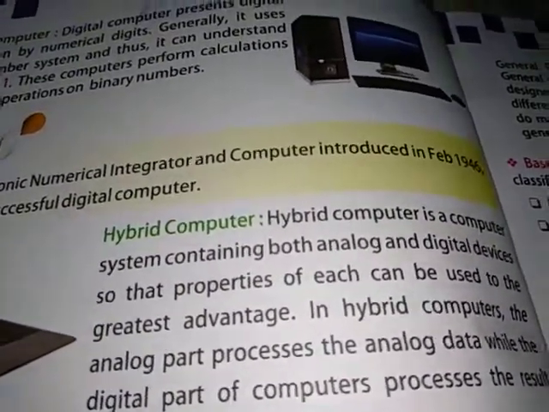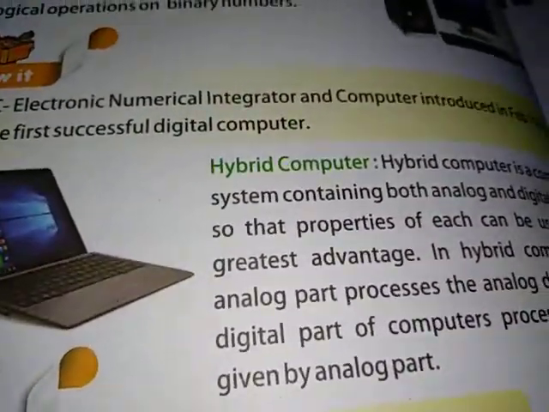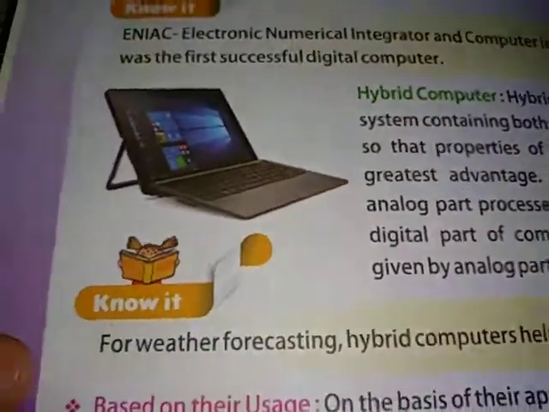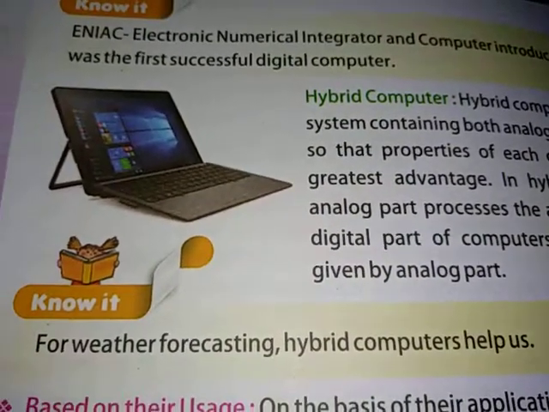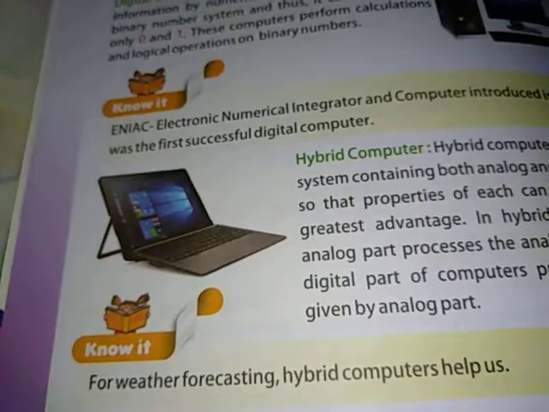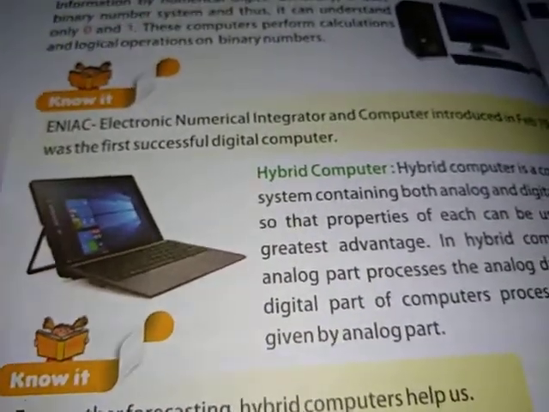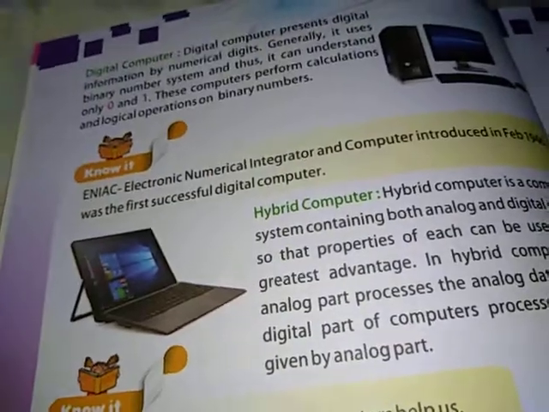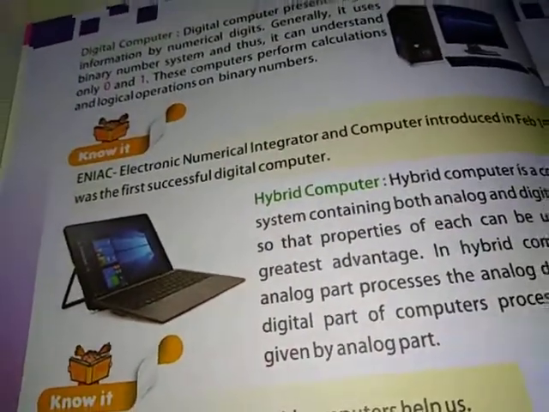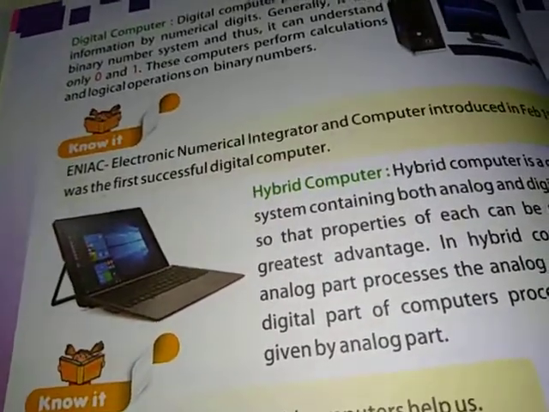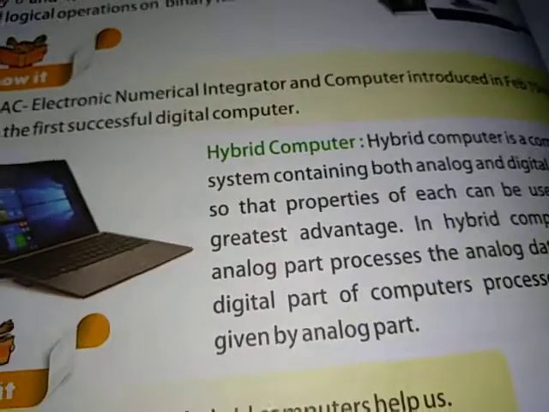For example, let's see where these hybrid computers are used. It is used in weather forecasting, such as the humidity, wind speed. It is calculated by the analog computer and then processed by the digital computer. So weather forecasting is done by the hybrid computer.